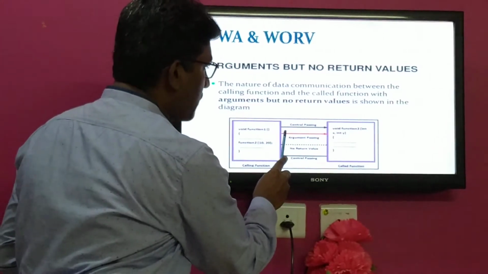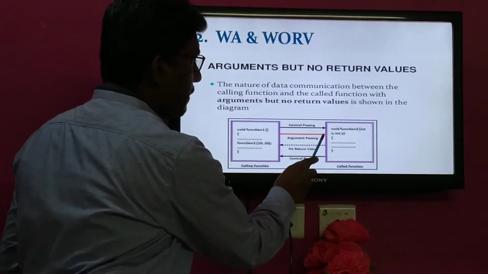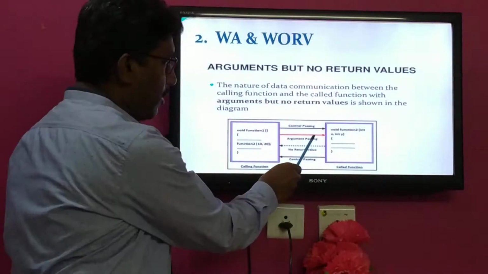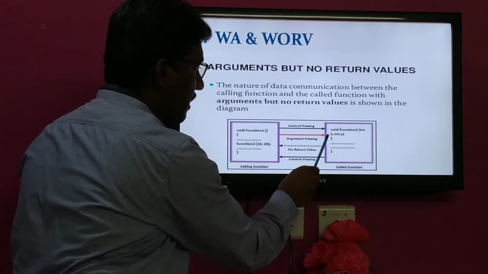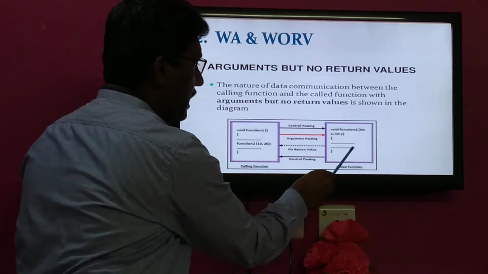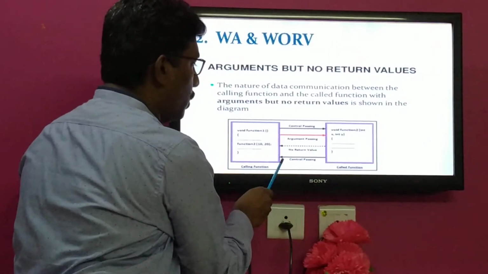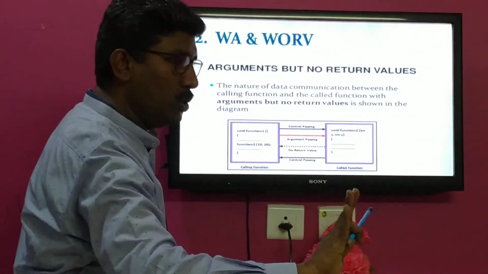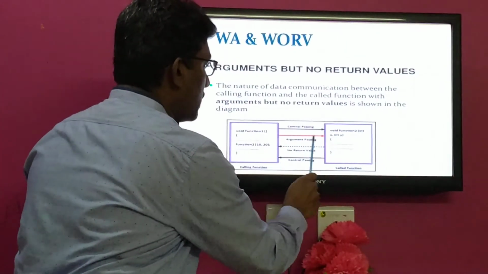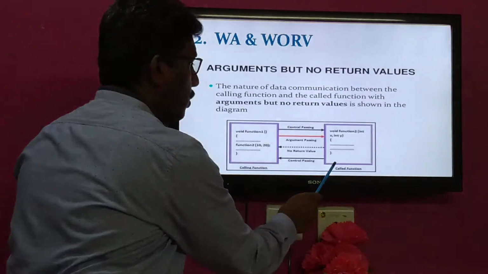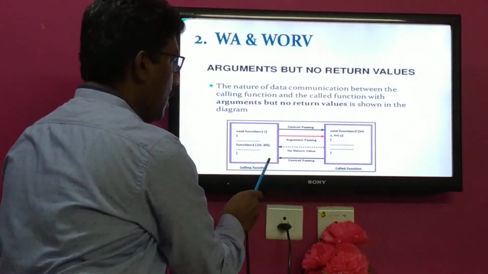That's why in this direction not only control but arguments are passed. That's why the red color line is specified over here. With the help of these x and y values, that is 10 and 20 in the form of x and y, it will perform some operation. Then finally it will return control, but no value is returned by this particular called function. That's why in only one direction communication, arguments are passed but no values are returned from the called function to the calling function.